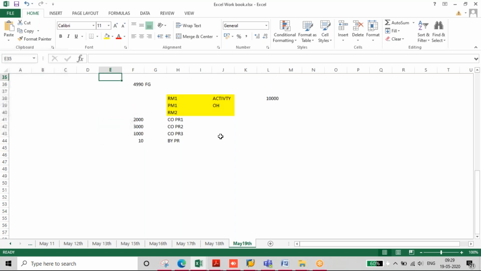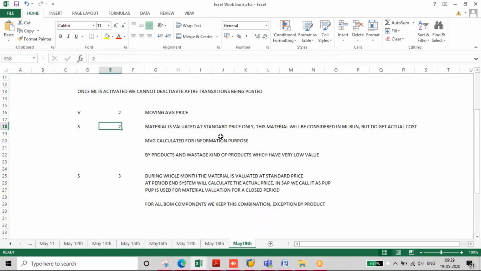So if you use ML here, then you have to keep 2 or 3, or can you also keep it blank? No, blank is not possible. That is a mandatory field. The combinations are S and 2 and S and 3. So there is no S and blank. And V means it should always be 3, okay. And if you are using moving average price, by default it will be 2. Does it not make sense to use V for ML? Moving average price will not be considered.